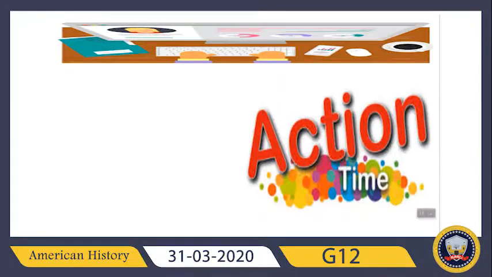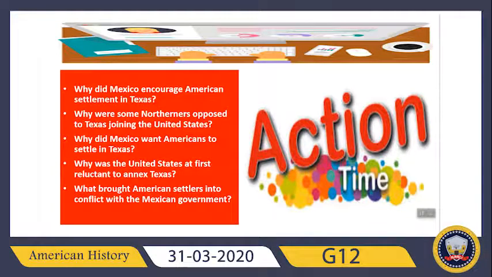The last thing, like always, is the activity for today. You have to read this lesson again in great detail from your books, and then answer a few questions I made. Why did Mexico encourage American settlement in Texas? Why were some northerners opposed to Texas joining the United States? Why did Mexico want Americans to settle in Texas?